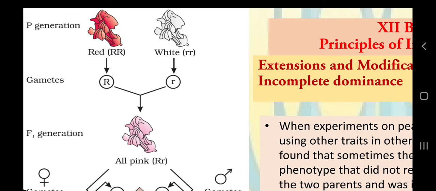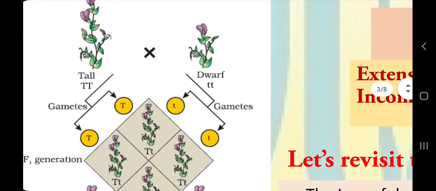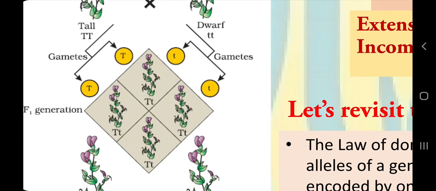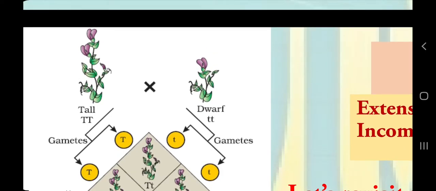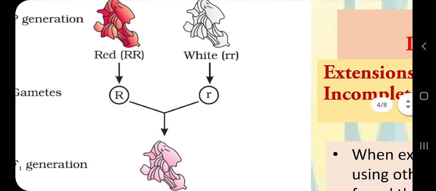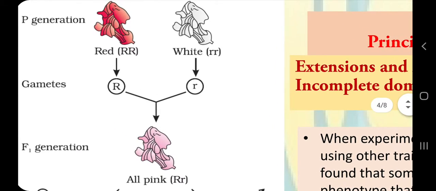See, previously in our example of the pea plant, we saw that if we cross purebred tall with purebred dwarf in a Mendelian monohybrid cross, the F1 generation will show the dominant feature, which is tall, exactly the same as purebred tall. This is called complete dominance. But in our today's example of the snapdragon plant, or dog plant, or antirrhinum plant, we are seeing that in the F1 generation, the dominant allele is not able to express itself completely because of the presence of the recessive allele. So this phenomenon is called incomplete dominance.